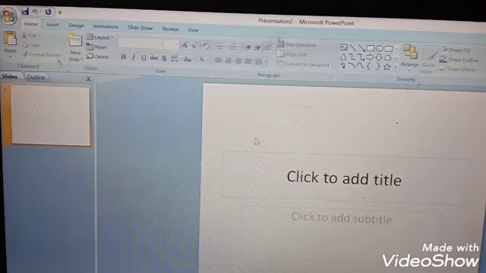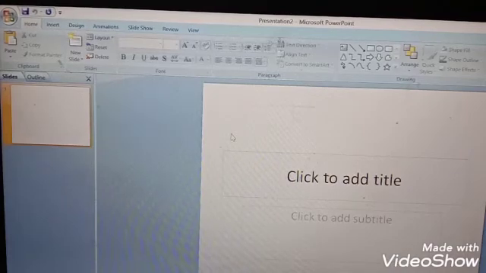This chapter is only for the introduction of Microsoft PowerPoint: how you can open the PowerPoint window, how to create a new presentation, the steps are given. Now, I hope it is clear how to open Microsoft PowerPoint along with how to create a new presentation.